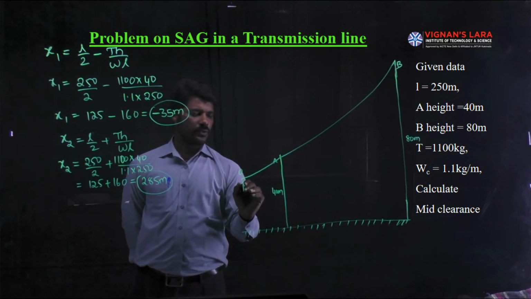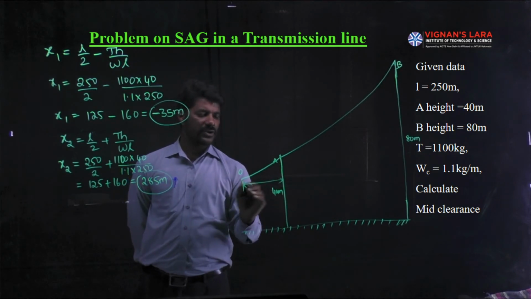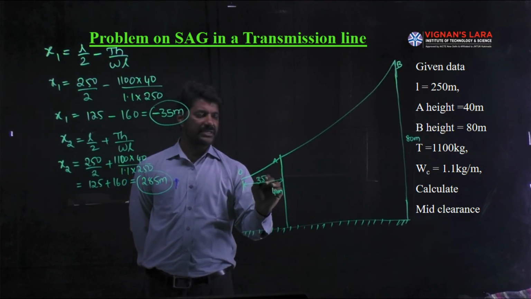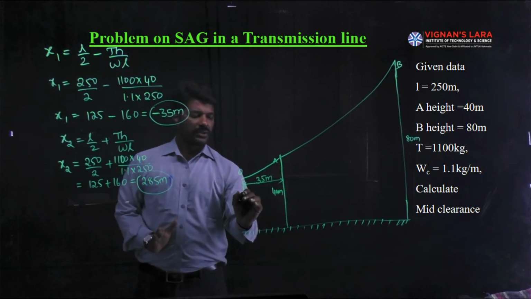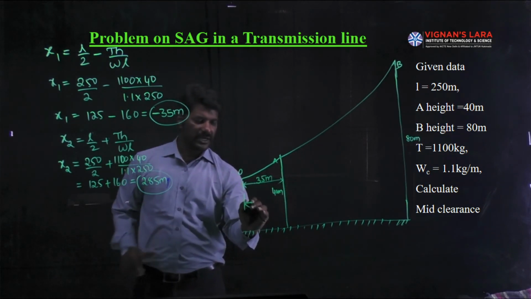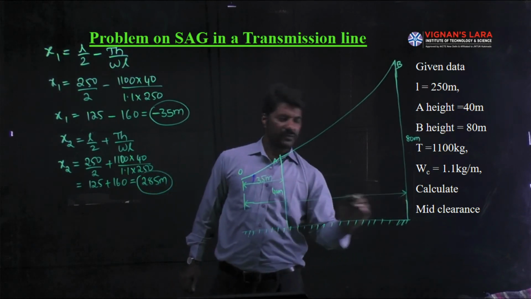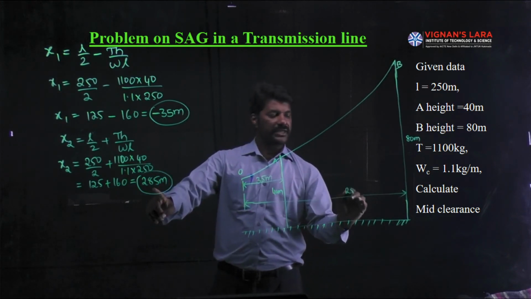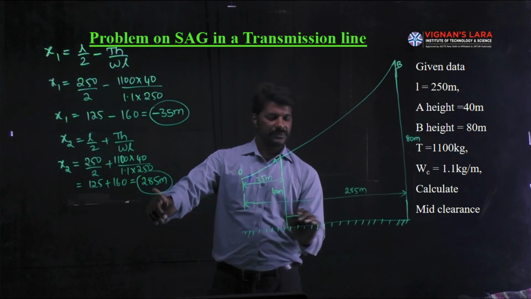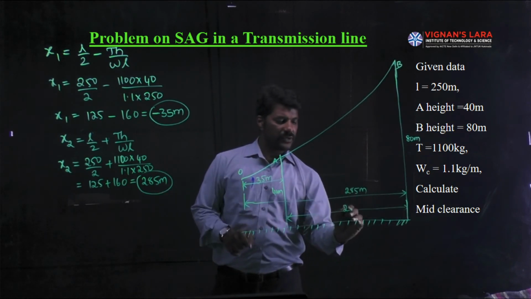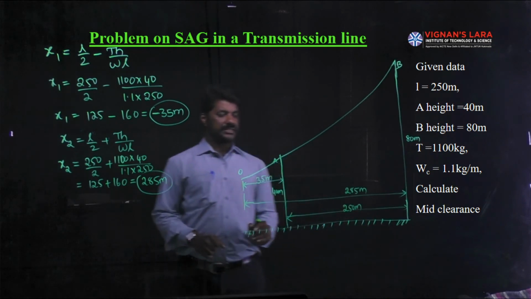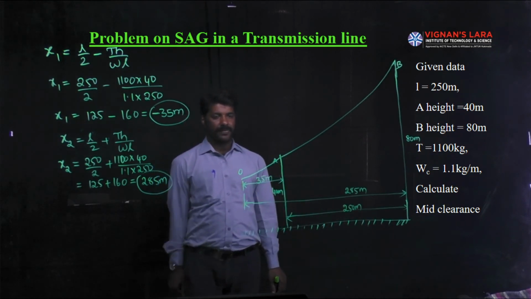With respect to O, the shortest tower is located at a distance of 35 meters. As I told, it is minus 35, since O lies to this side. With respect to the same O, the tallest tower is located at a distance of 285 meters. And the distance between the two supports is 285 minus 35, which is equal to 250 meters.